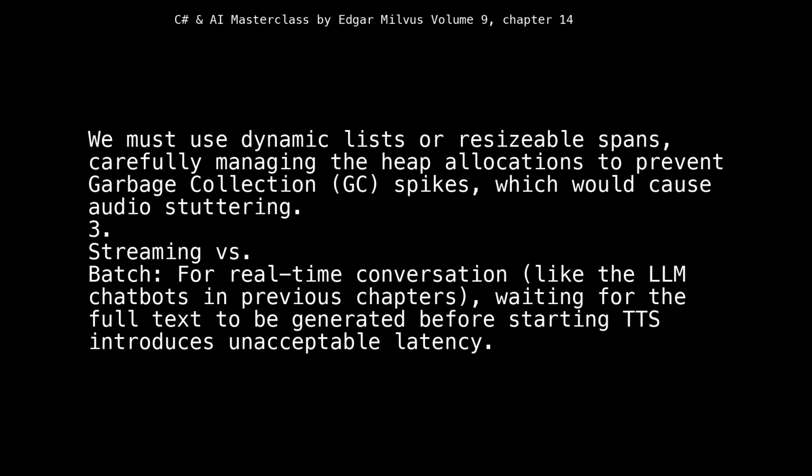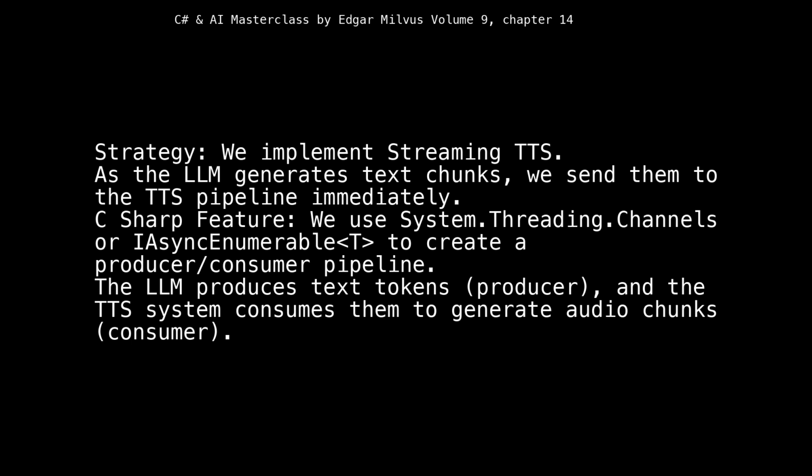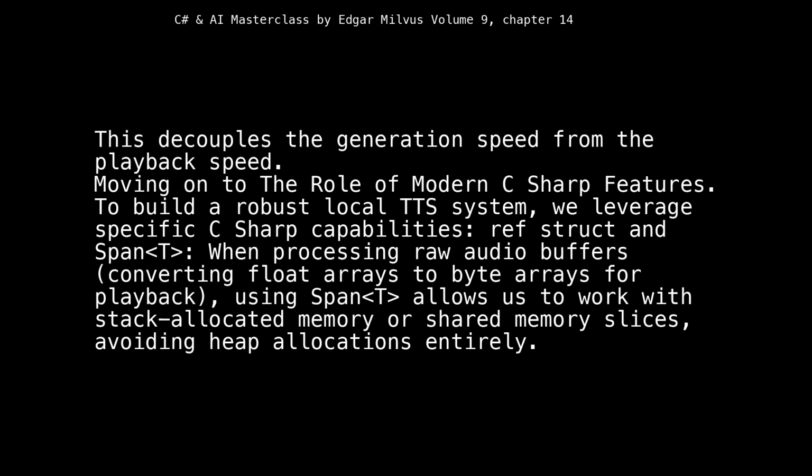3. Streaming versus batch. For real-time conversation, like the LLM chatbots in previous chapters, waiting for the full text to be generated before starting TTS introduces unacceptable latency. Strategy. We implement streaming TTS. As the LLM generates text chunks, we send them to the TTS pipeline immediately. C# feature. We use System.Threading.Channels or IAsyncEnumerable<T> to create a producer/consumer pipeline. The LLM produces text tokens, producer, and the TTS system consumes them to generate audio chunks, consumer. This decouples the generation speed from the playback speed.